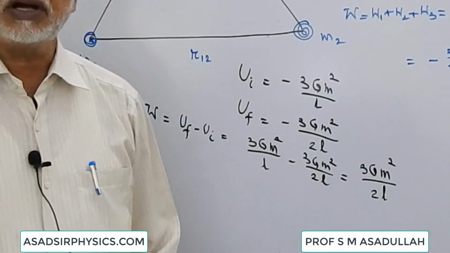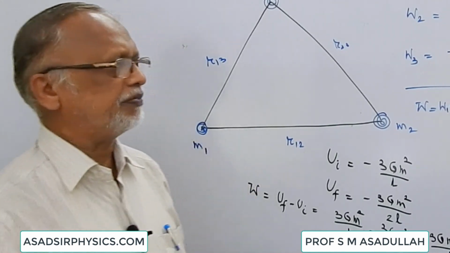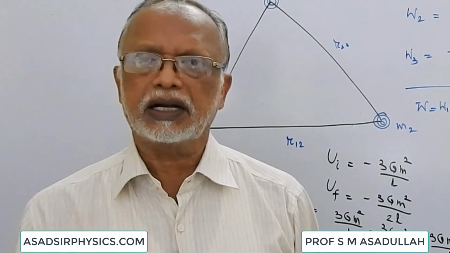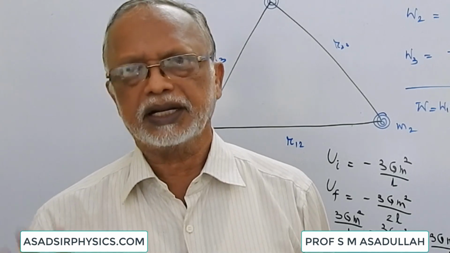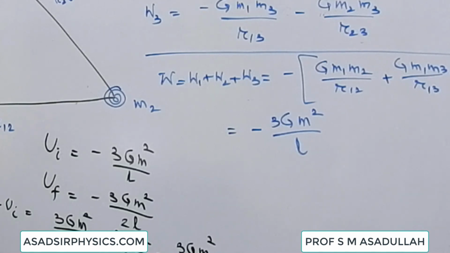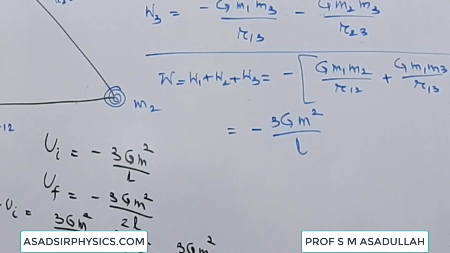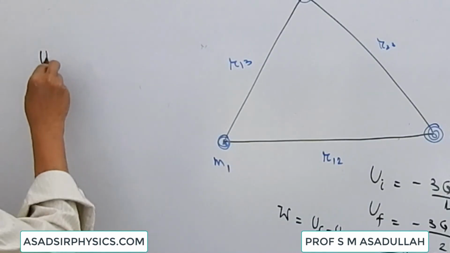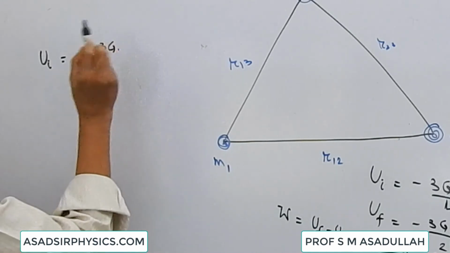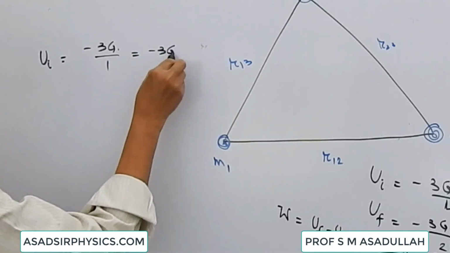Sometimes numerical values may be given. For example, we have got three bodies, each of mass 1 kg, placed at the corners of an equilateral triangle of side 1 meter. What is the potential energy of the arrangement? Then directly we can use this formula. The potential energy of the arrangement Ui is equal to minus 3G M square by L; M is 1 and L is also 1, so it is minus 3G.